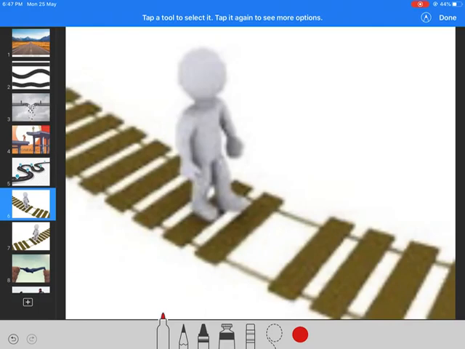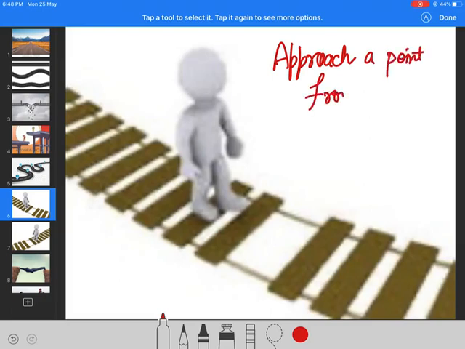Now, if we talk about a point, you must have studied in class 11th: if we approach a point from the left side, we call it the left hand limit.